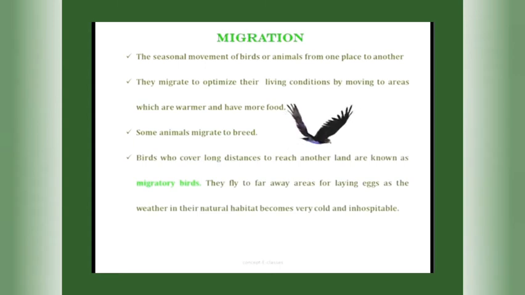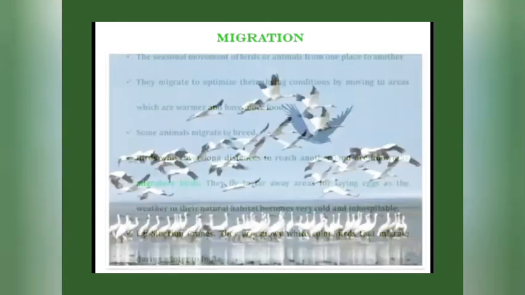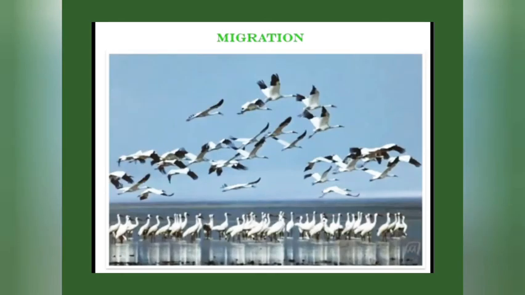The birds who cover long distances to reach another land are known as migratory birds, and they fly to faraway areas for laying eggs as the weather in their natural habitat becomes very cold and inhospitable. Example, Siberian cranes. They are snowy white birds that migrate to India during winter, because in Siberia it becomes very cold and food becomes scarce. Therefore, they migrate to India in search of better living conditions.